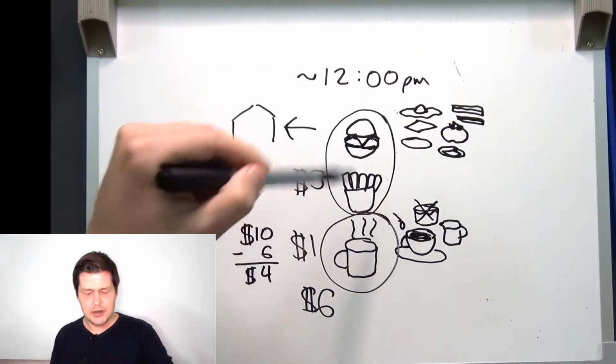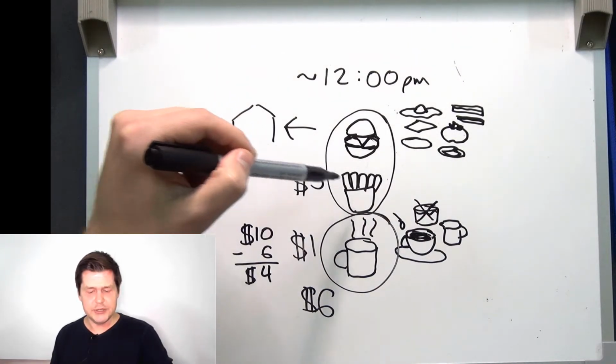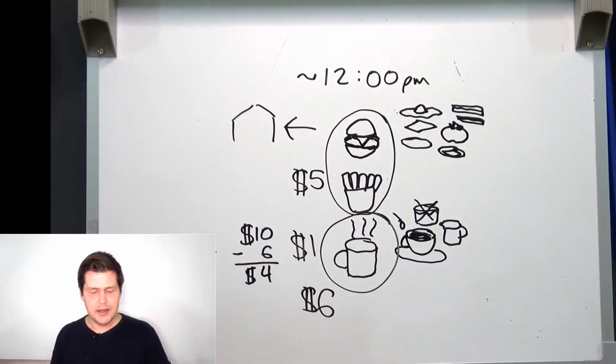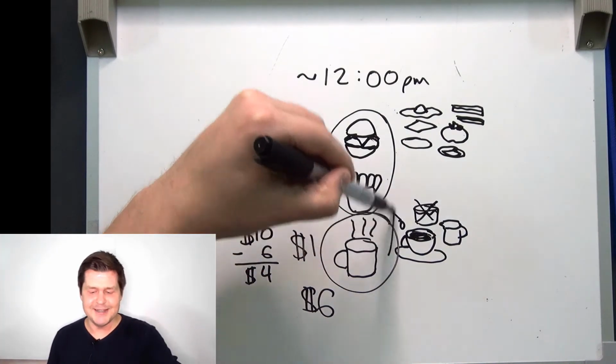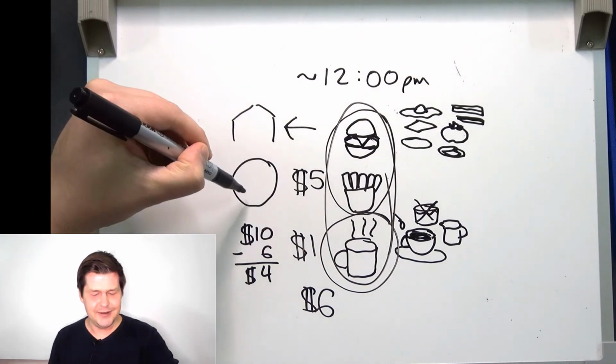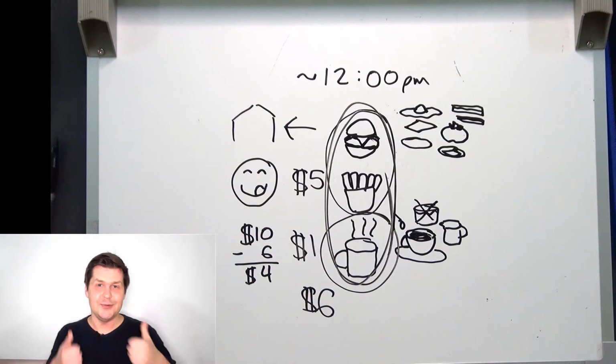So my lunch cost $6, the cheeseburger and French fries cost $5, and the coffee cost $1, and I paid for it with a $10 bill, and because it cost $6, I got $4 in change. So that was my lunch today. And my lunch was very good. It was delicious. It was very tasty, very delicious. It was very good.